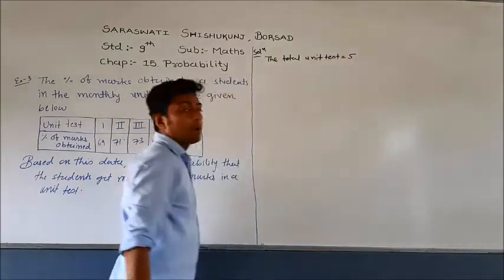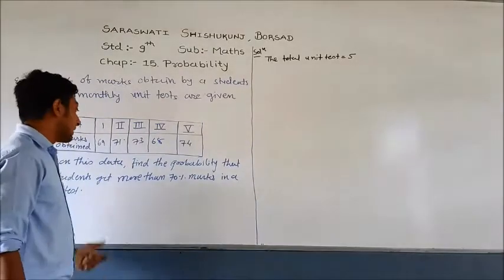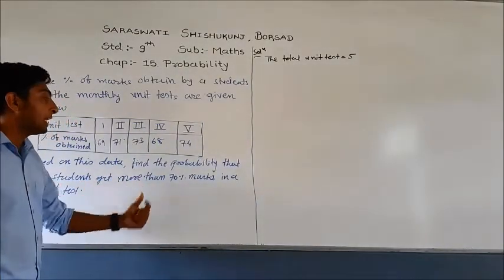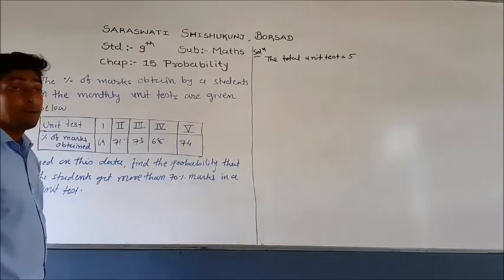So in the solution, we know the total number of unit tests is 5, because 1, 2, 3, 4 and 5 are given. What we have to find is the probability that the student gets more than 70 percent marks.